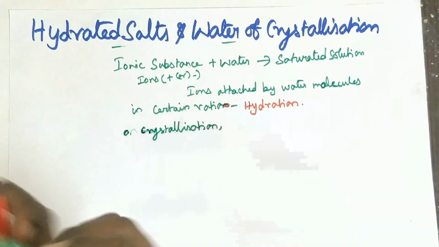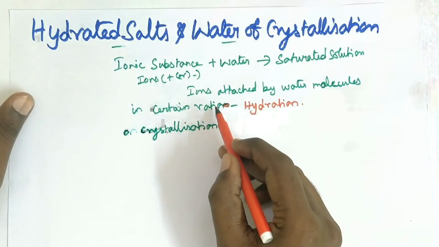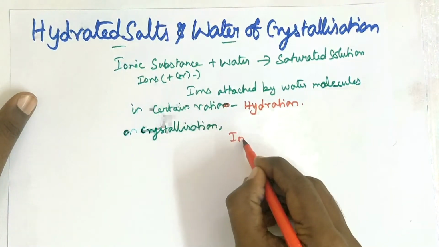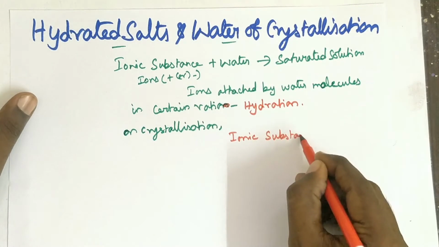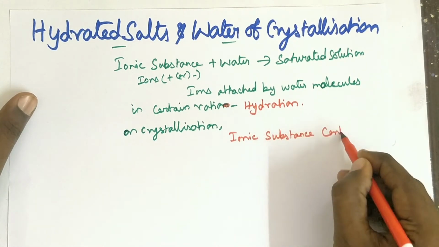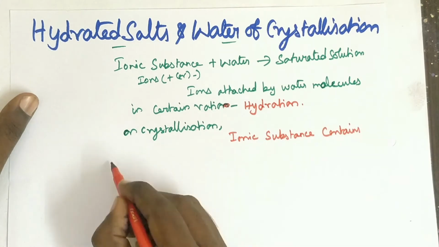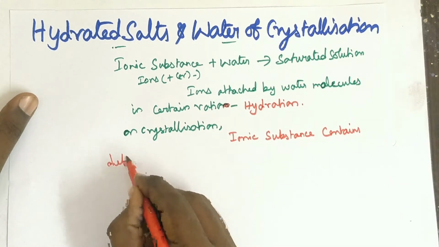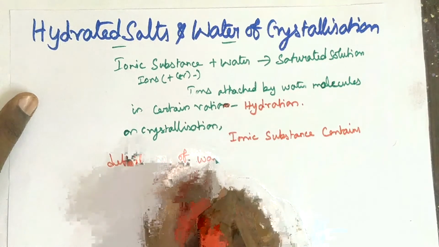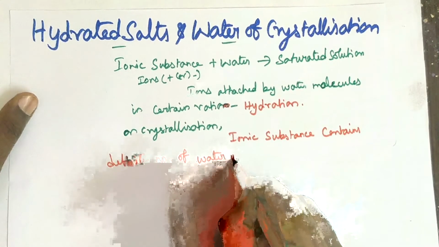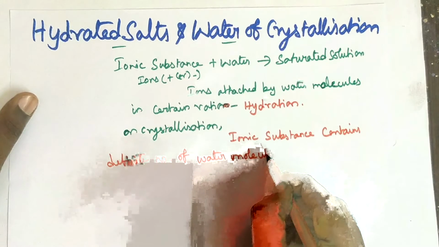Now crystallization: this ionic compound or substance contains a definite number of water molecules.